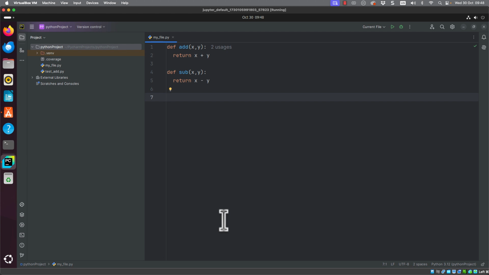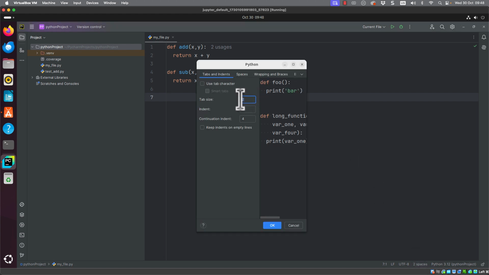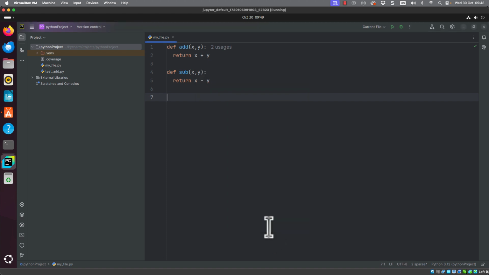Whilst this is okay, it's not recommended as it's easier to read when we look at 4 spaces. So I'm just going to take it back to 4 and 8 for my continuation indents and click OK on this. Again, nothing is going to change in the existing file, but I can go back and I can then re-indent to my 4 levels.